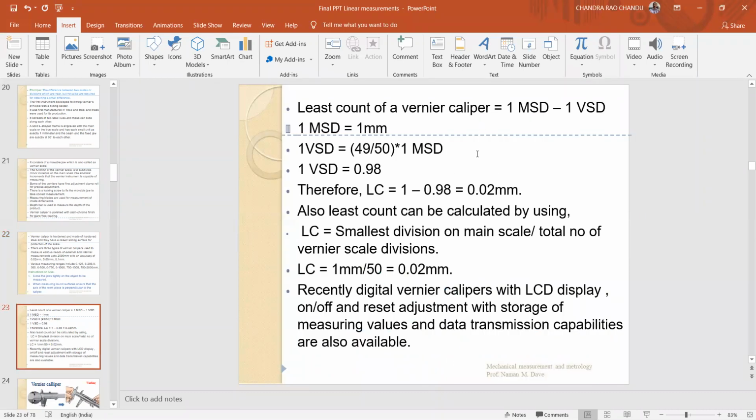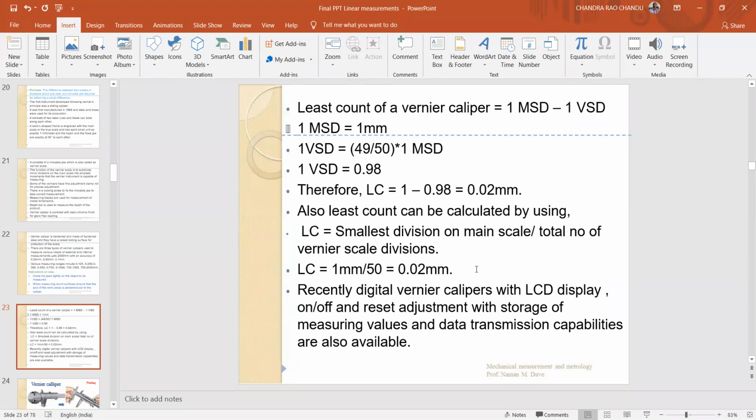This is the procedure to find the least count of the vernier caliper: one main scale division minus one vernier scale division. If you take one main scale division as 1 mm, and the divisions on the vernier scale as 50 with a length equal to 49, then 49 by 50 gives the vernier scale division. This is the least count for the vernier. This formula can also be used to find the least count: smallest division on the main scale divided by the total number of vernier scale divisions.